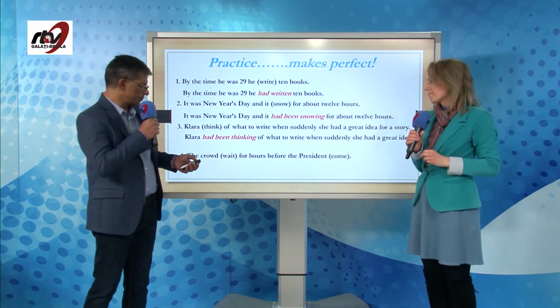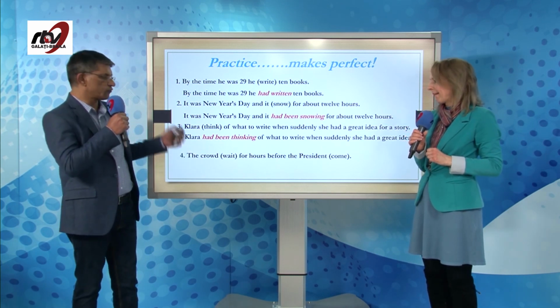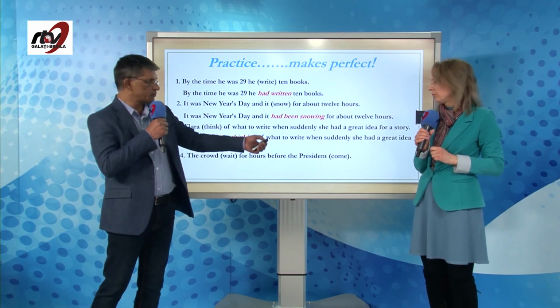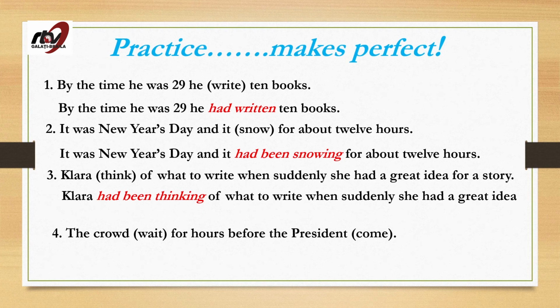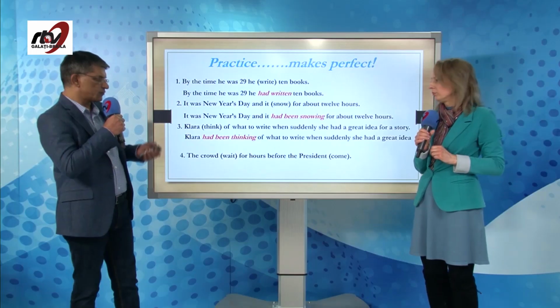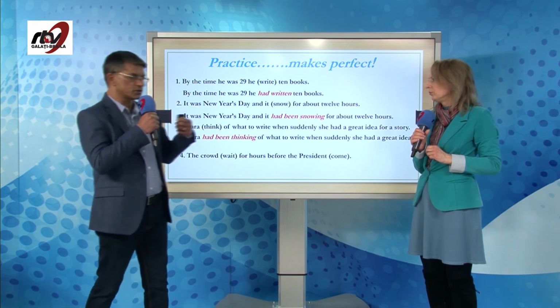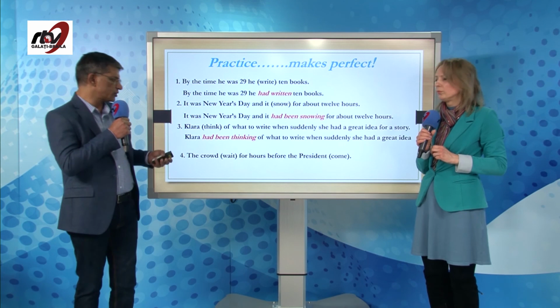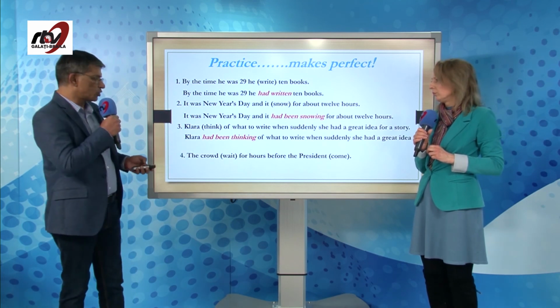And the last one: the crowd wait for hours. For a long time they were there before the president come. Here there are two verbs. Let's try to identify which was the first action, which was the second action. I think the second action was the president came, but before that, the crowd was waiting.